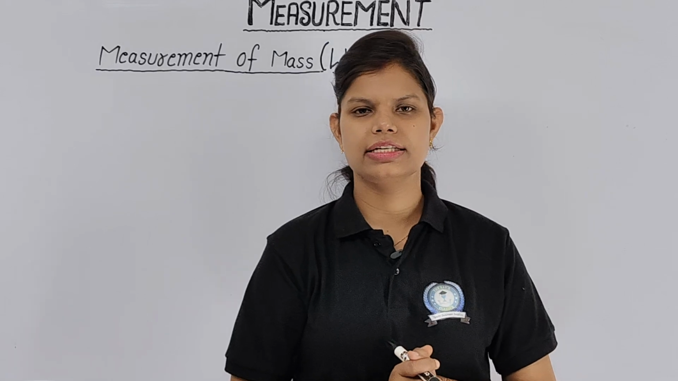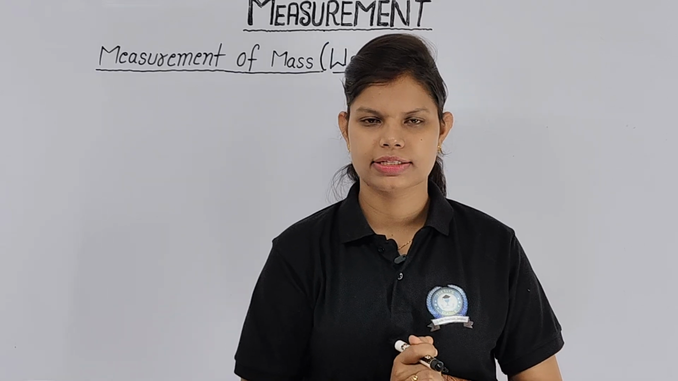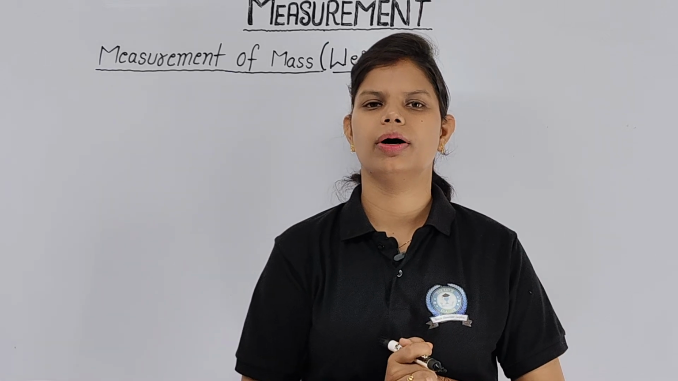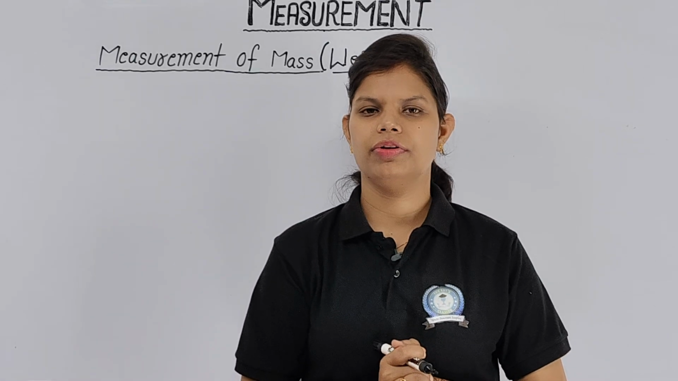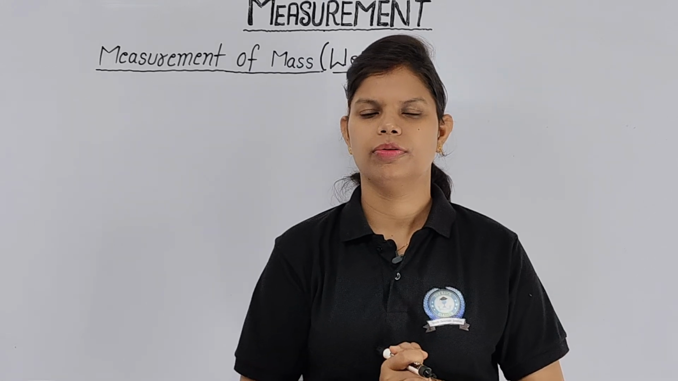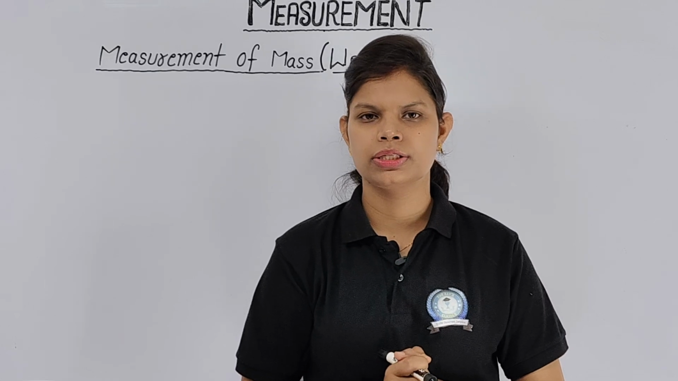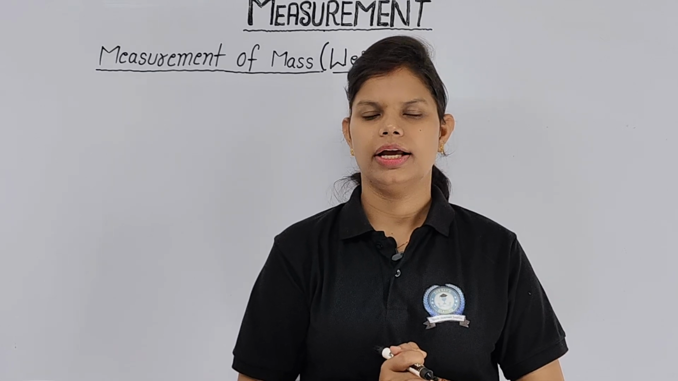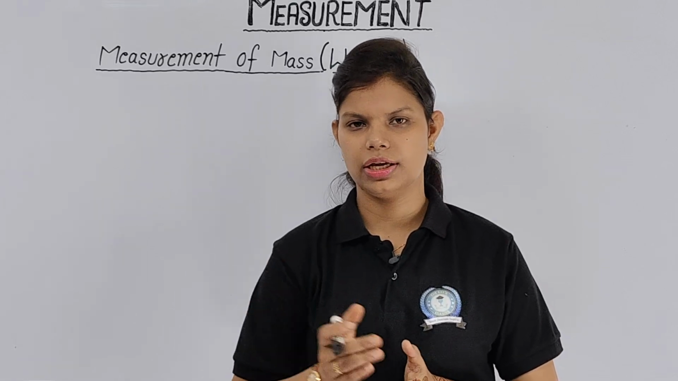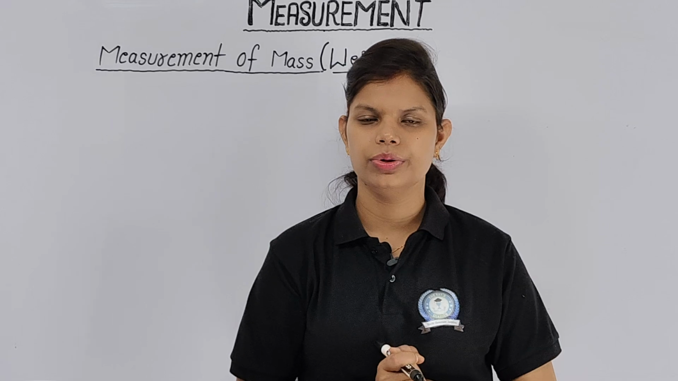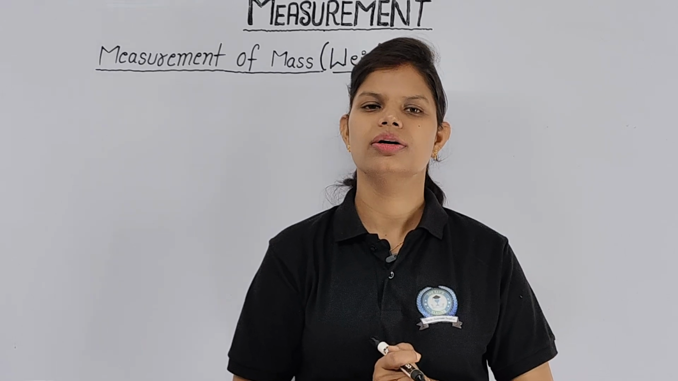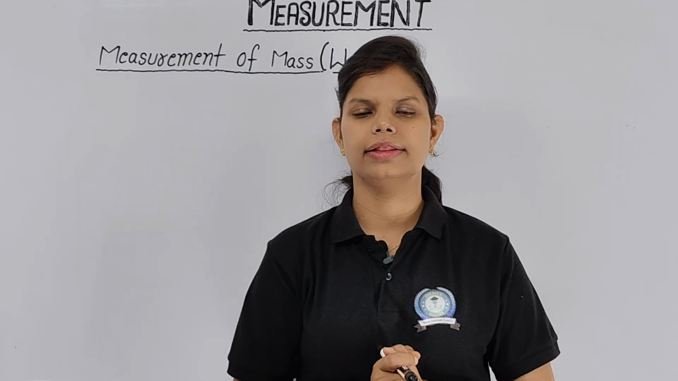Today we are here to discuss the topic measurement of mass. You may recall that in our previous video we learned about measurement of length, where we discussed the different units used to find the length of any object. The basic three units are meter, kilometer and centimeter, where meter is the general unit which we use mostly. Kilometer is used for larger lengths and centimeter is used for smaller lengths.